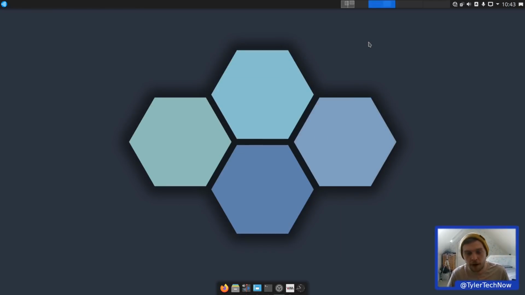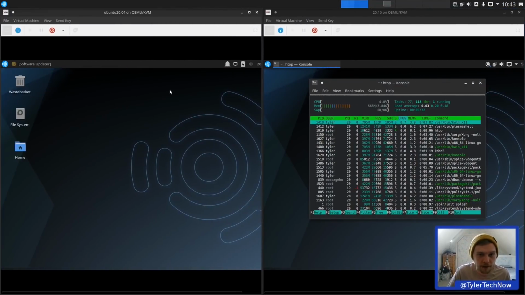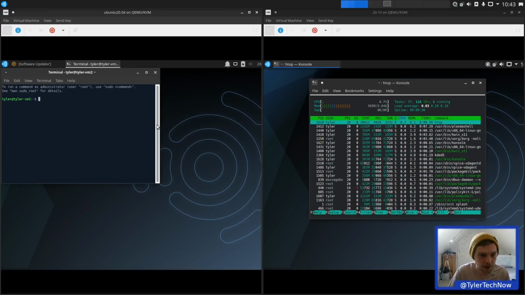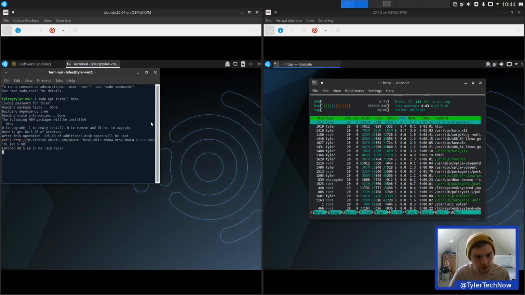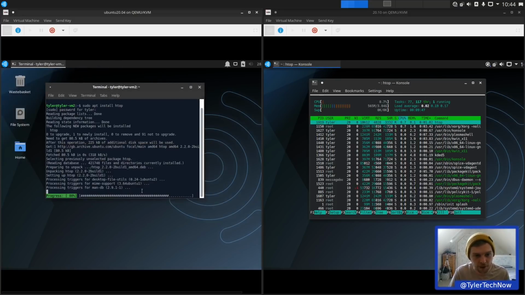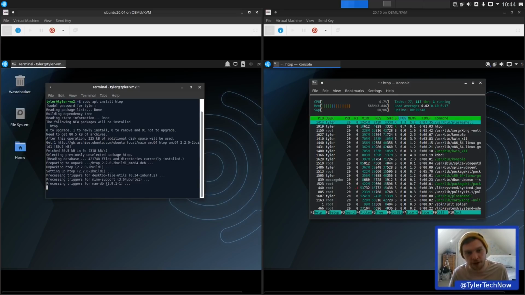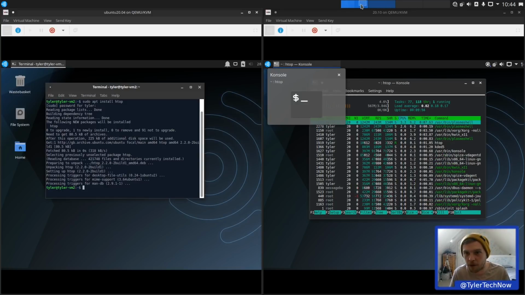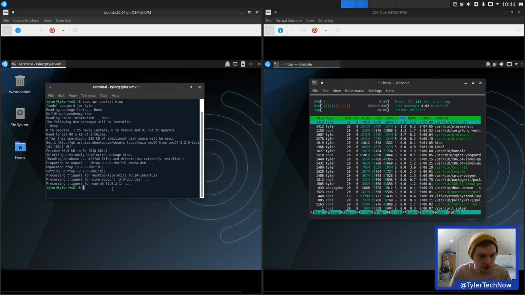Okay, right, let's now get over to the main part of this video, and we're going to compare RAM usage and what applications we have got. Let's just quickly install HTOP. I'm not going to worry about that update for now. I'll tell you what, it's only 11 meg, we will do it, because we're going to do a straight reboot on both of these anyway to get a more realistic look at what the boot up RAM is going to be like. Okay, let's do a reboot on here. Let's do the same on this one.